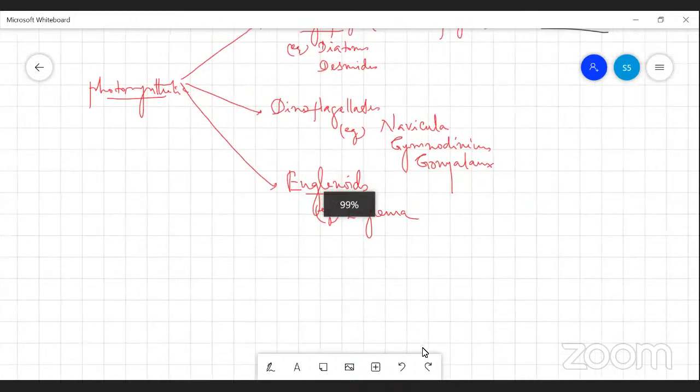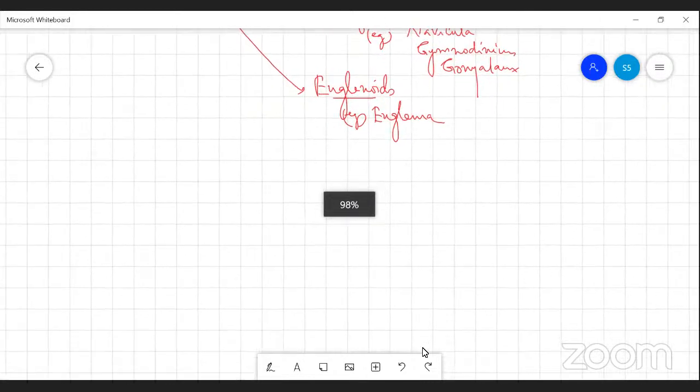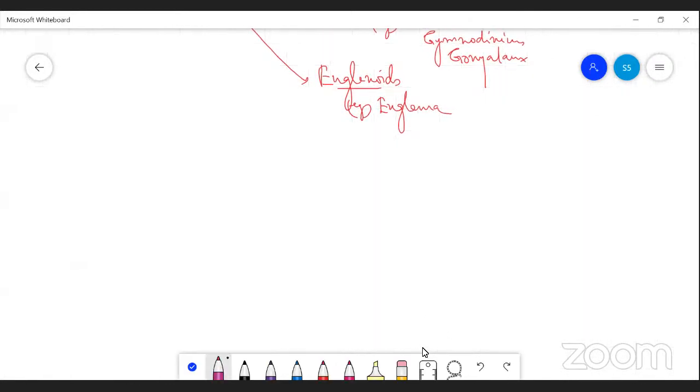The first one is chrysophytes. It's also called photosynthetic protista. For example, diatoms and also desmids. These are mostly aquatic organisms. Both are commonly called golden brown algae.